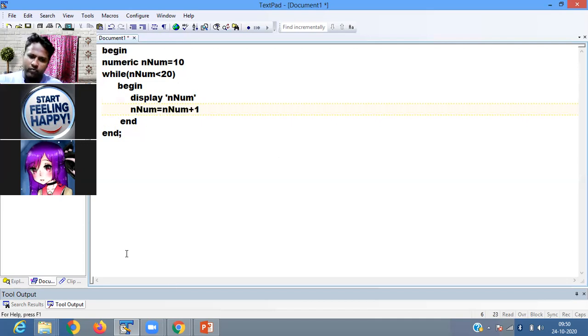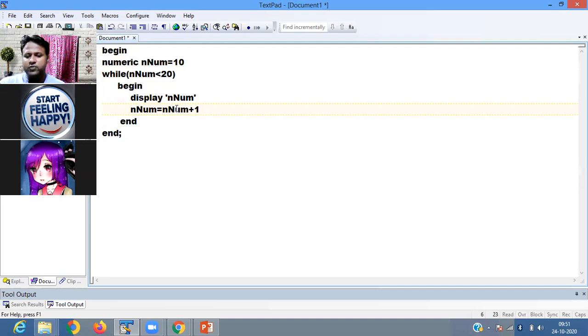So now what happens here: numeric nnum is 10, so 10 is not greater than 20, and it displays 10. Then nnum equals 10 plus 1, which is 11. Now 11 is less than 20, the condition is true, and it prints 11.